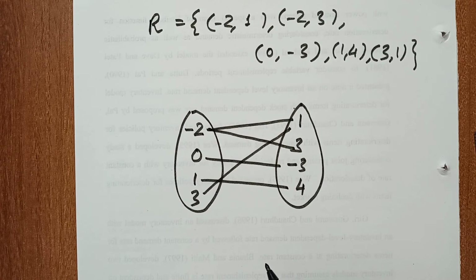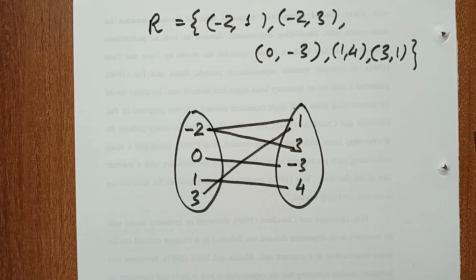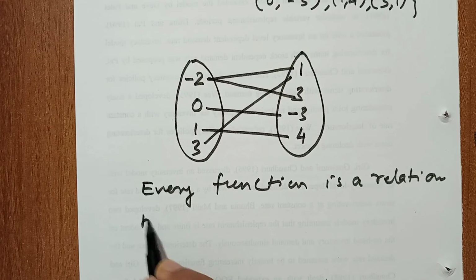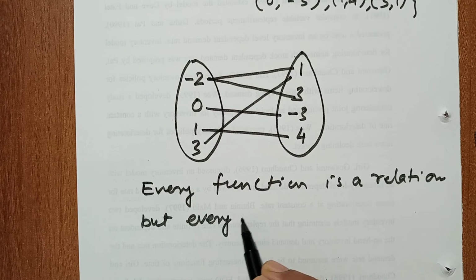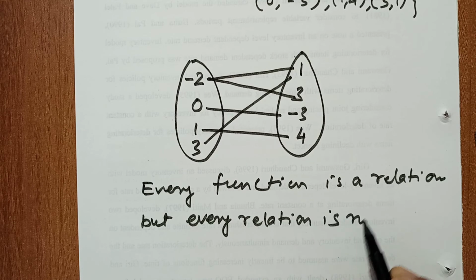Every function is a relation, but every relation is not a function.